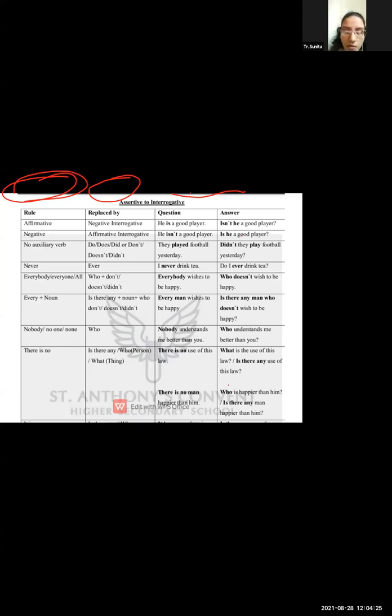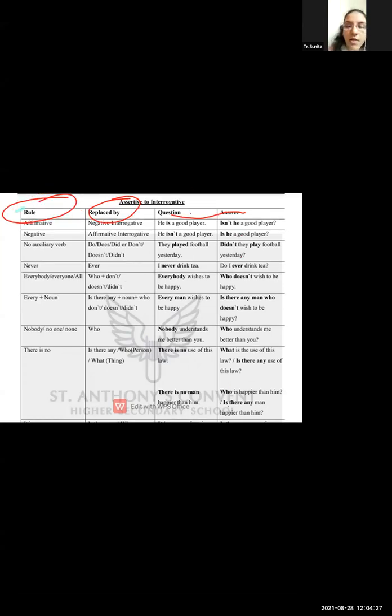Okay. Now let's take another example. That is the negative sentence we have. What is the negative sentence? He isn't a good player. Now this we have to convert. Which sentence?